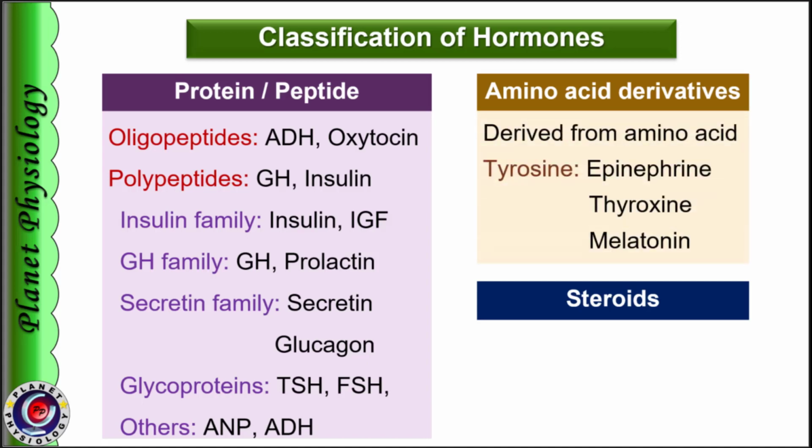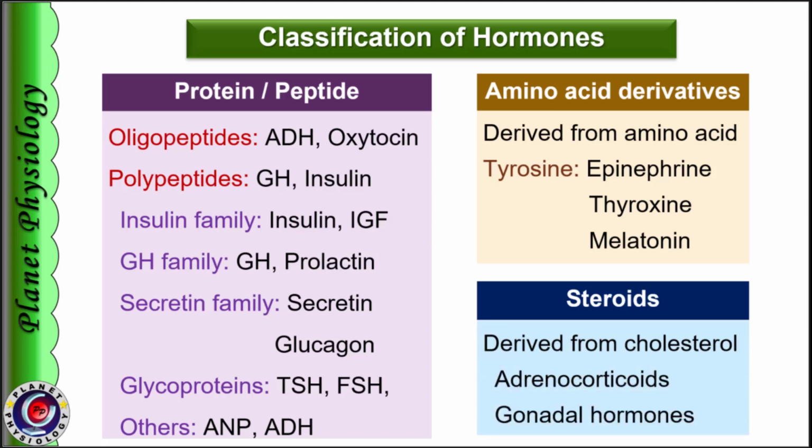The second group of hormones is amino acid derivatives. As the name suggests, these hormones are derived from amino acids, most commonly from the amino acid tyrosine. They include hormones like epinephrine, thyroxine, and melatonin. These hormones are hydrophilic in nature. The third group is steroid hormones, which are synthesized from cholesterol and include adrenocorticosteroids and gonadal steroids. These are hydrophobic in nature and hence can easily cross the cell membrane.